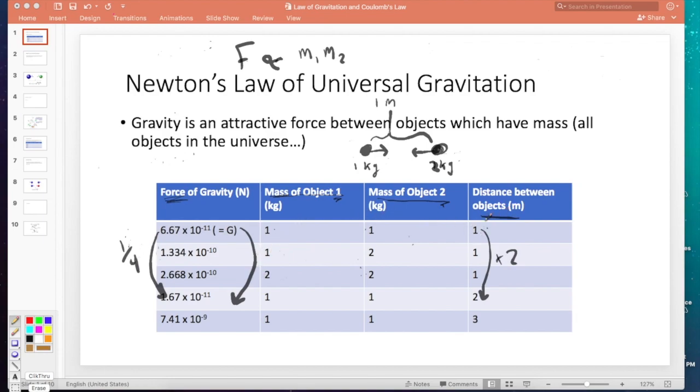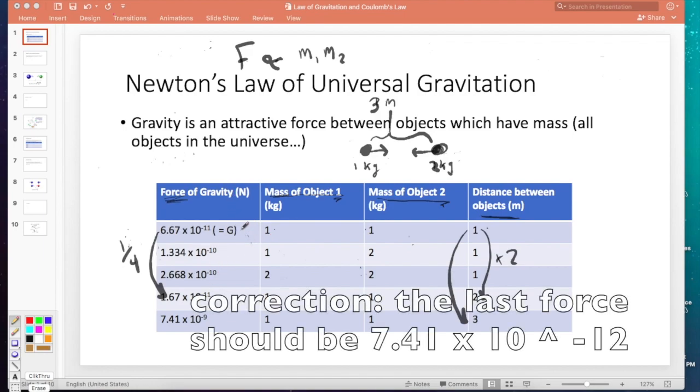Wait a second. We didn't increase the distance by 4, we increased it only by 2. We doubled it. And yet we cut the force of gravity by 1/4. So that's interesting. Let's try another experiment. What happens if instead of doubling, we triple the distance between them? So now they're no longer 1 meter apart, they are 3 meters apart. What's going to happen to the gravitational force then?